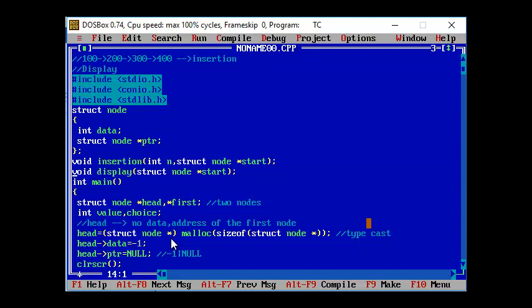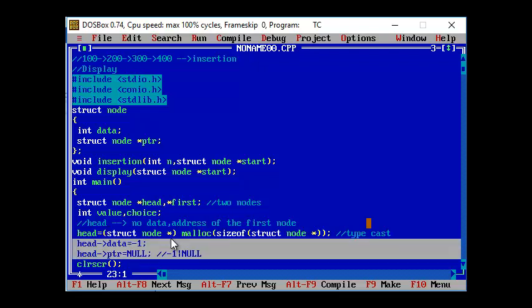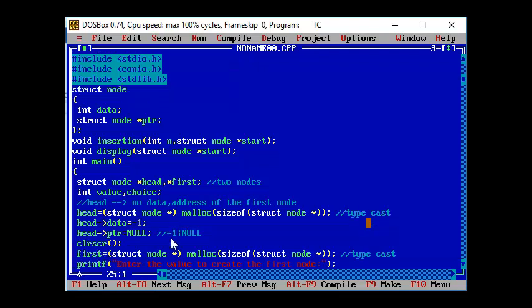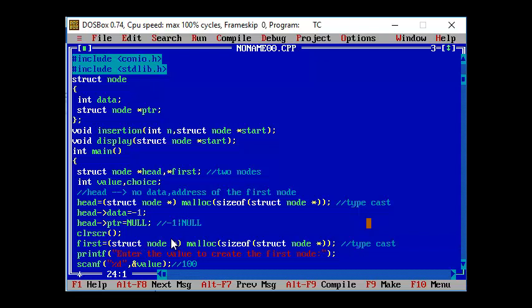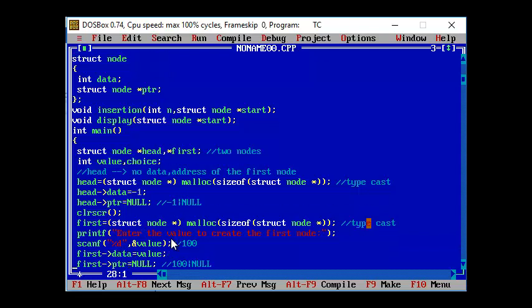First I create the header node. The header node or the start node will not have any data, and it has a pointer value that is null. Then I create the first node. Its value has been retrieved and mapped to the structure member data of the first node. Remember, first is actually a pointer variable of a structure data type, so we make use of the arrow operator, the pointer to point operator.